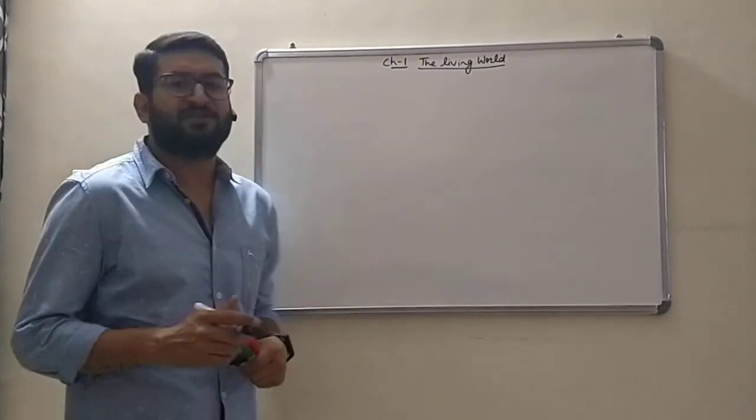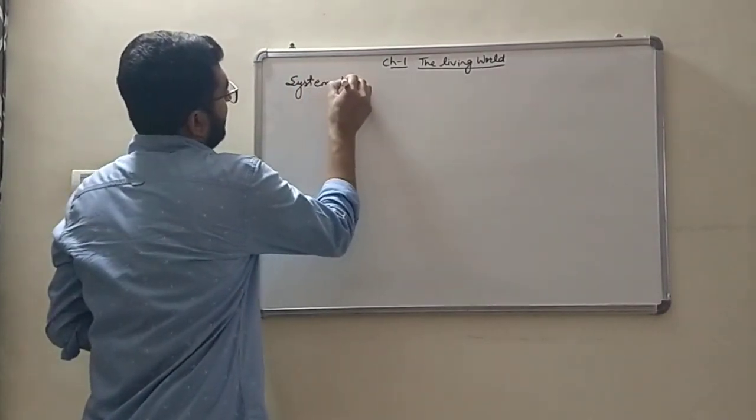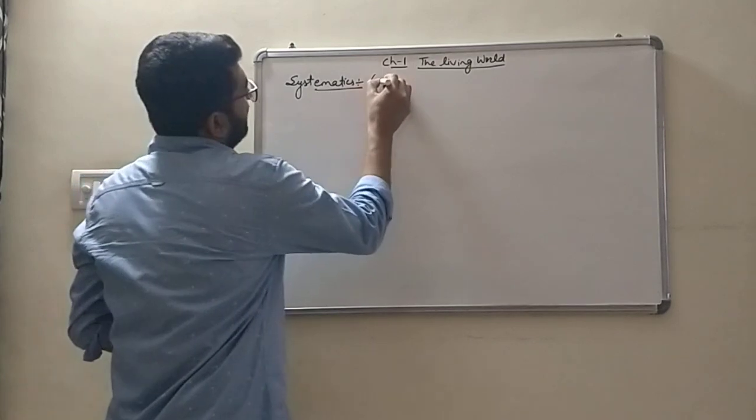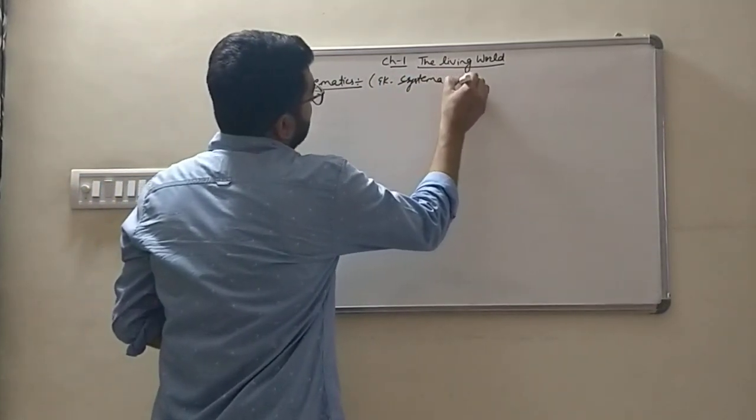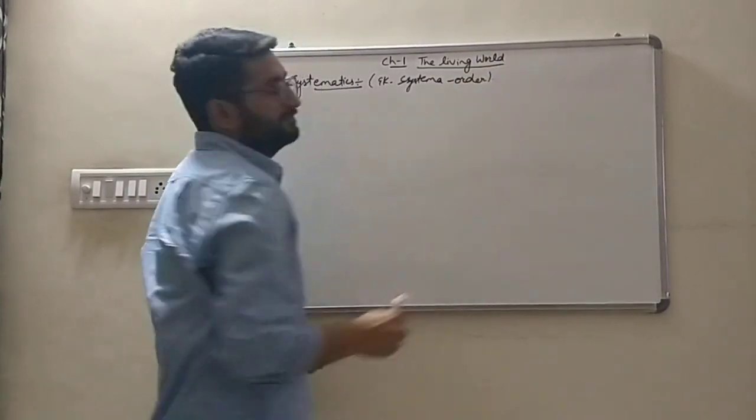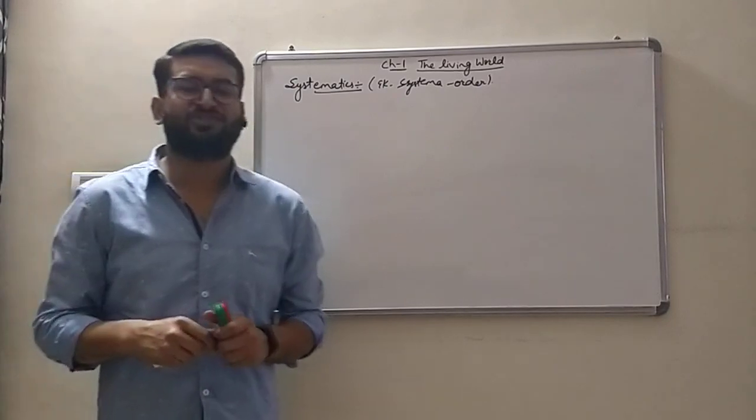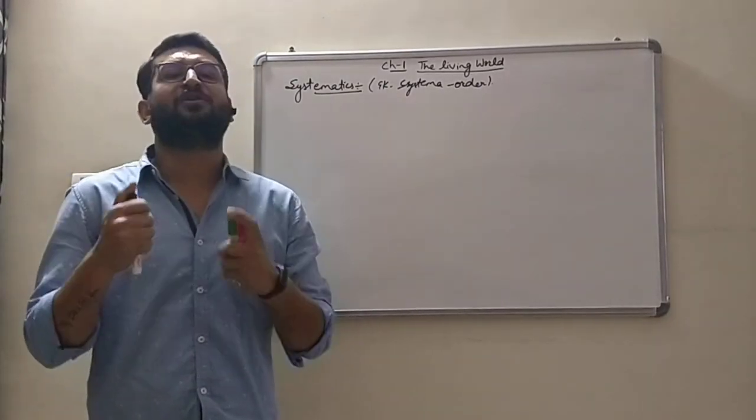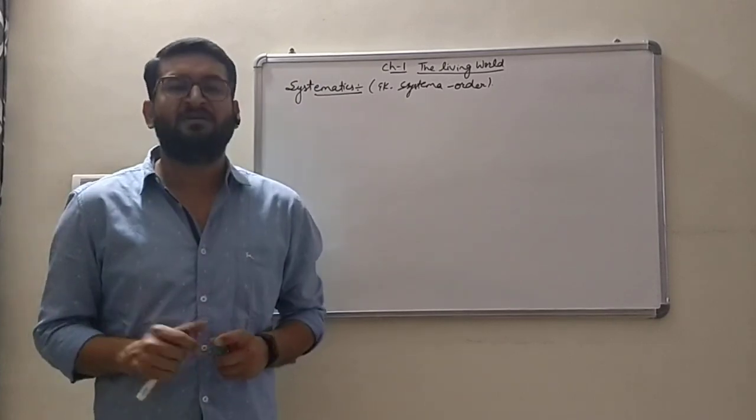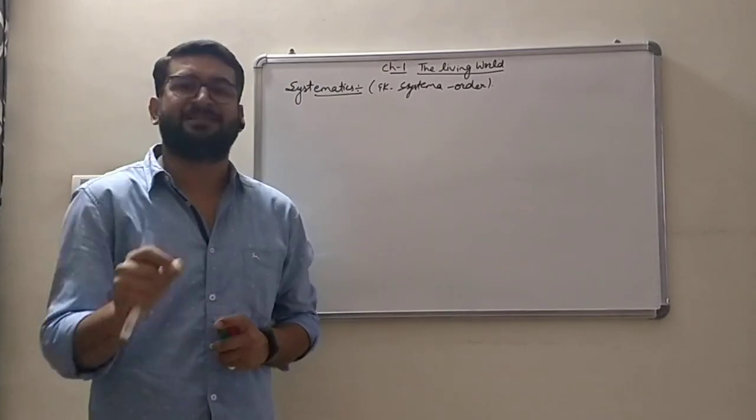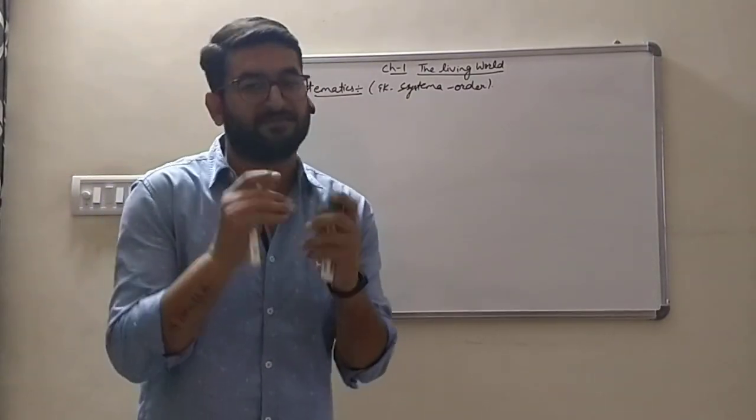The next topic of discussion is systematics. Systematics is made from a Greek word, systema, that means order, a particular sequence. Systematics is a branch that deals with the principles and laws of identification, nomenclature and classification of organisms. That branch is referred to as systematics.